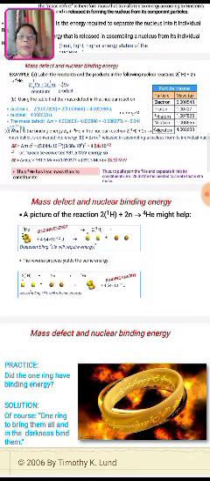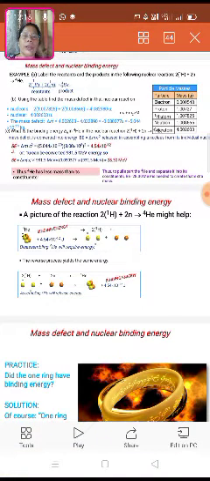2 protons, that is H1 plus 2 neutrons, equal to helium 4. That is the reactants and the products. Using the table, find the mass defect in the nuclear reaction. In the particle masses, electron is 0.00548, proton is 1.007, neutron is 1.008, and the helium atom is equal to 4.